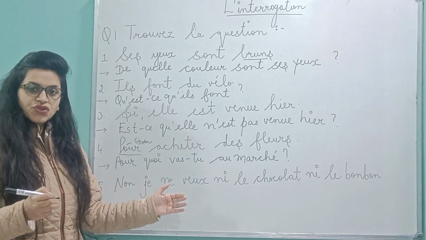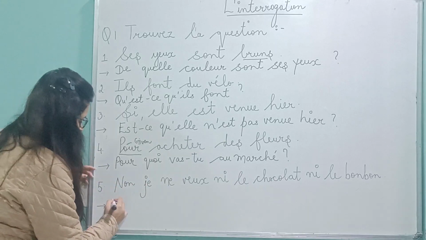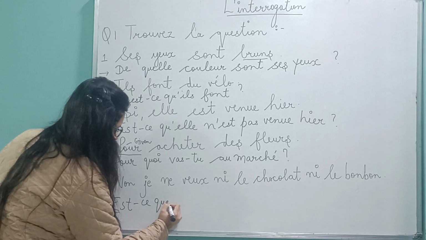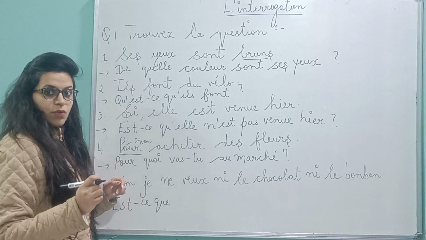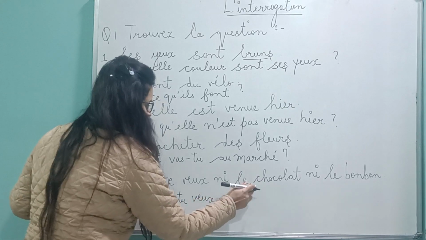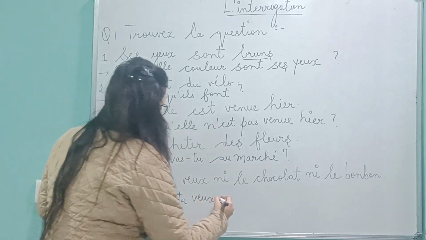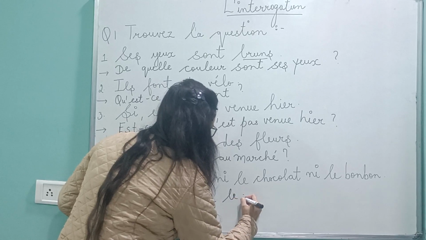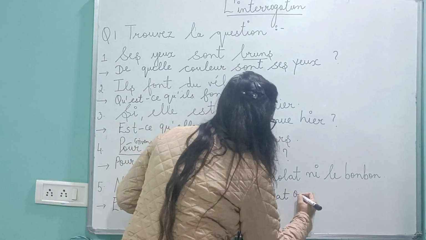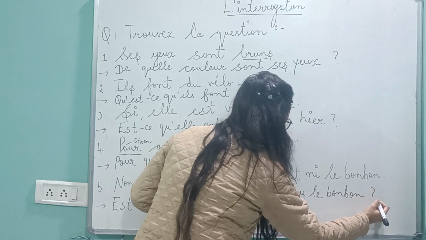Last part. Non, je ne veux ni le chocolat, ni le bonbon. So it's a neither nor case. So we have to put the same thing in the question. Est-ce que, we'll take the same verb which is given here. Which verb? Vouloir. Est-ce que tu veux? We'll take the articles because the articles are given here. Est-ce que tu veux le chocolat? Do you want chocolate? Ou le bonbon, or the sweet? So we'll take this, okay?